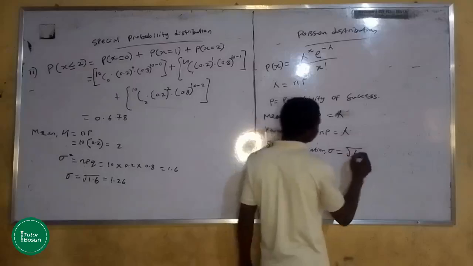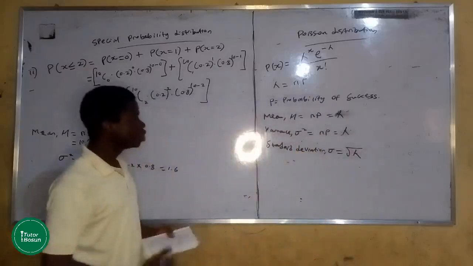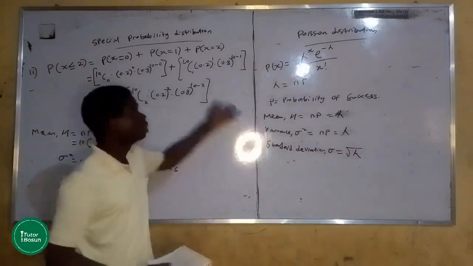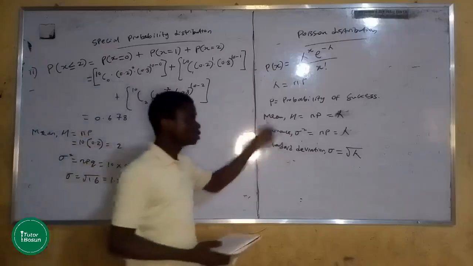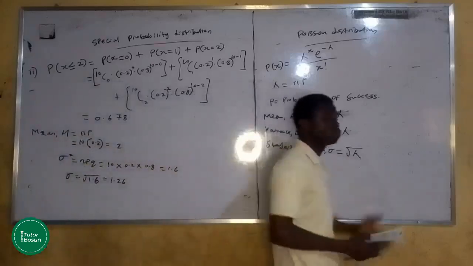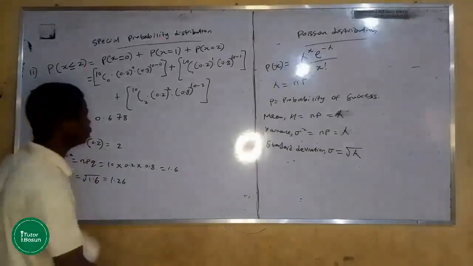Square root of lambda, that is the square root of NP. Please take note. In this situation, variance and mean are the same, unlike your binomial distribution. And standard deviation sigma is equal to the square root of variance, which is the square root of lambda, and that is equal to the square root of NP.